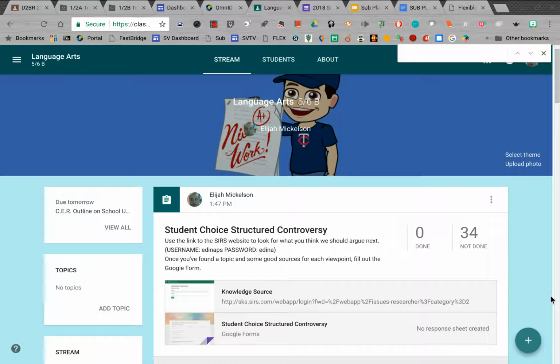This one is going to be based on what you want to choose. So last time I gave you the topic of school uniforms. This time we're going to have you propose some topics, and next class we'll be voting based on your proposals of what topics you wanted to do. And from there, we'll go into some different topics and some different structured controversies. So I'm going to show you how to go about doing that here today.